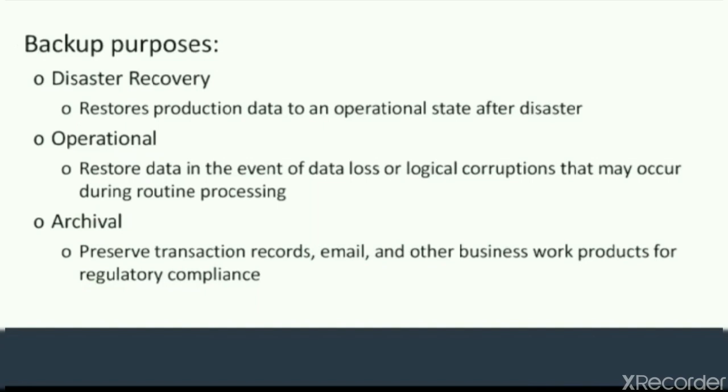If we go with stringent RPO and RTO values, then instead of using tape, they will work with the replication concept, or we can say they make a mirror copy. That means whatever update is done in the primary copy is also applied in the mirror copy. So this is the first purpose: to overcome a disaster, we go for taking a backup.